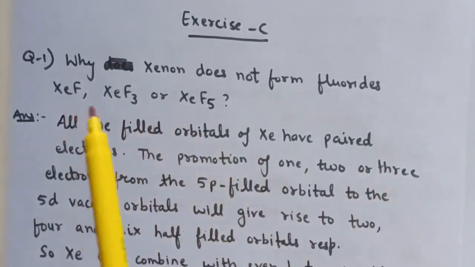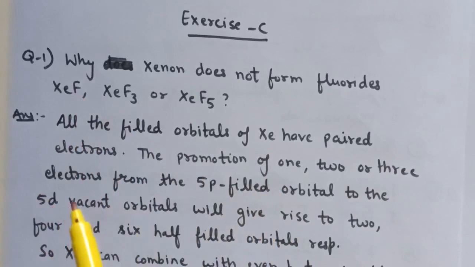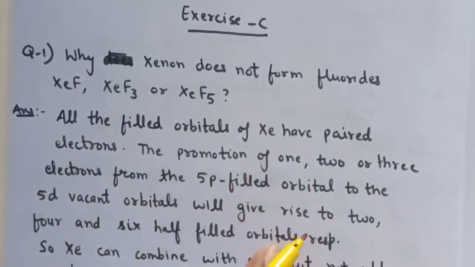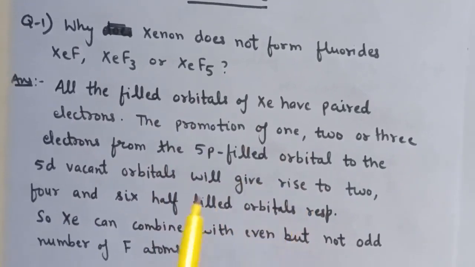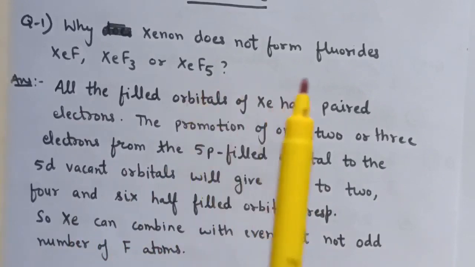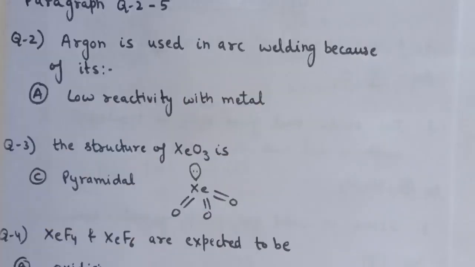Suppose we excite 1 electron of xenon from the 5p filled orbital to the 5d vacant orbital, that will give 2 unpaired electrons, and that is why it can form XeF2, not XeF. Therefore Xe can combine with an even but not an odd number of fluorine atoms, and that is why xenon does not form XeF, XeF3 and XeF5.